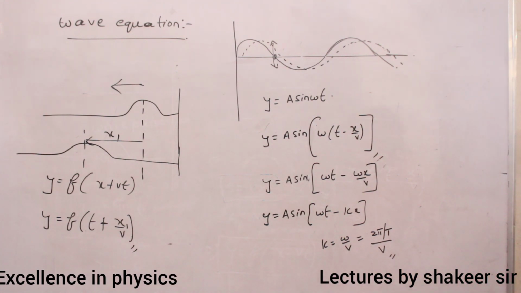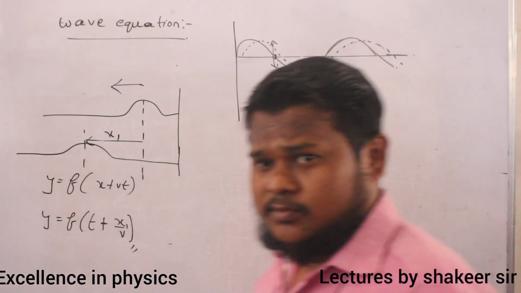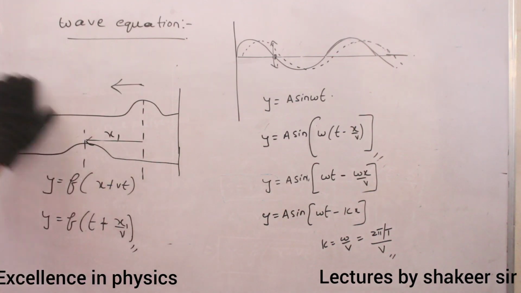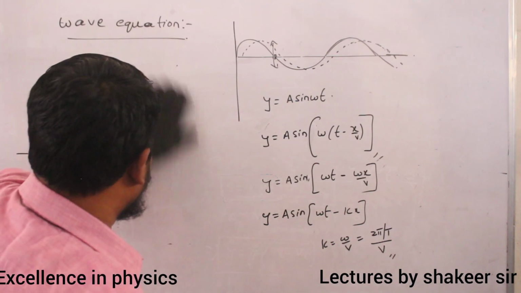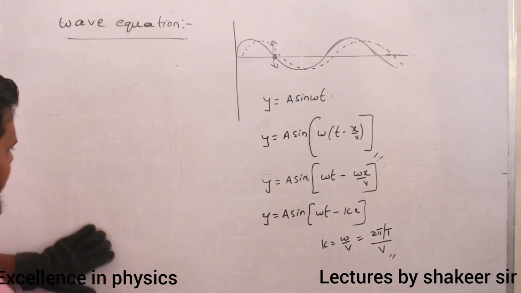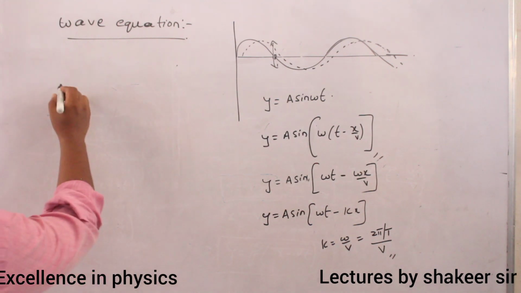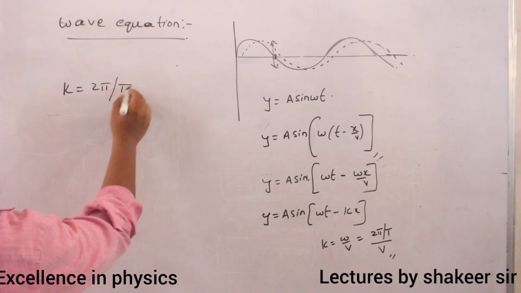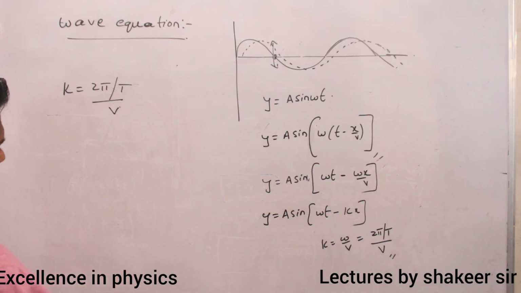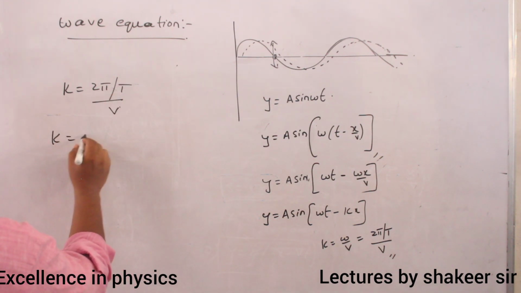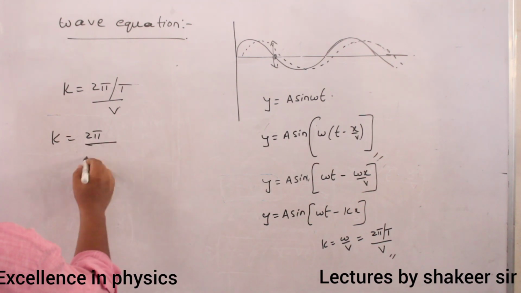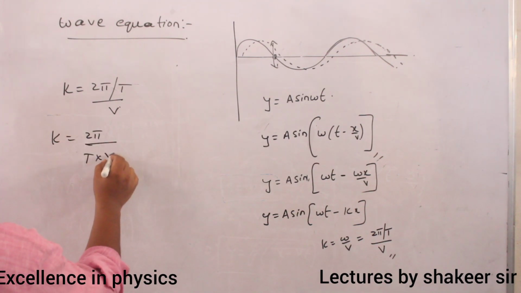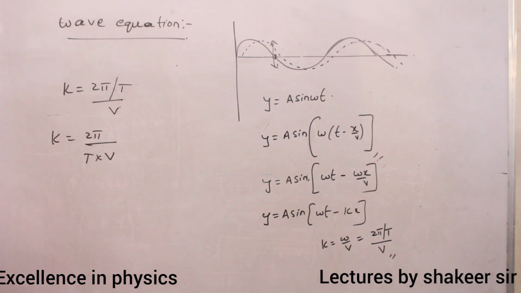Let us try to derive some more equations using the same equation. So k is equal to 2 pi divided by T into v. I can write like this also.